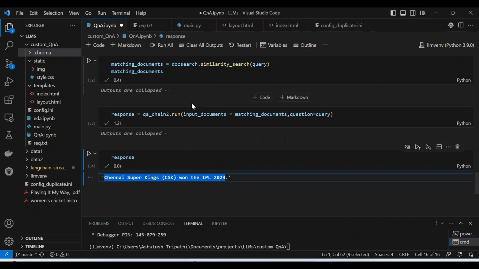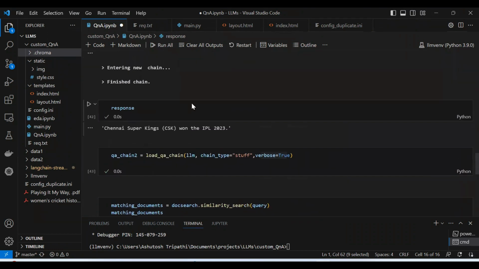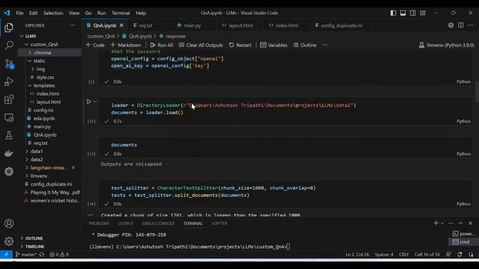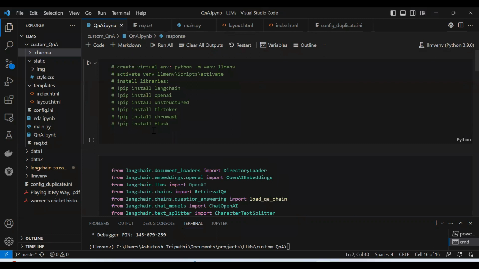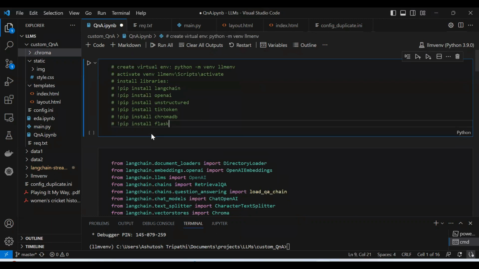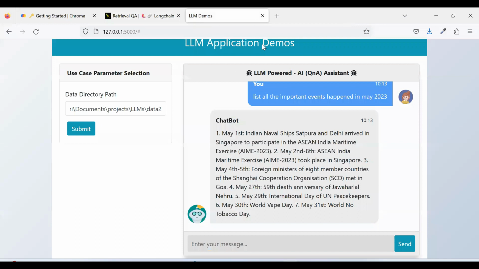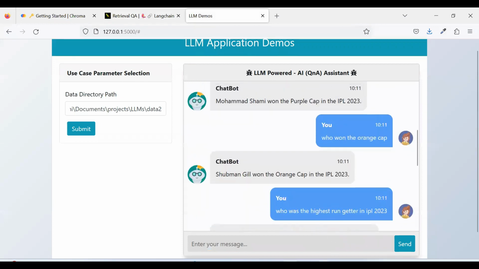So this is all about using retrieval QA as well as load QA chain in terms of the notebook. Next I'm going to show you how to create an application around this. Here I'm going to use the Flask library in Python. Using the Flask web framework, I'm going to create a small application. The application will look like this.